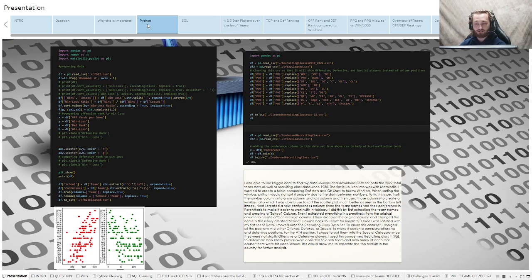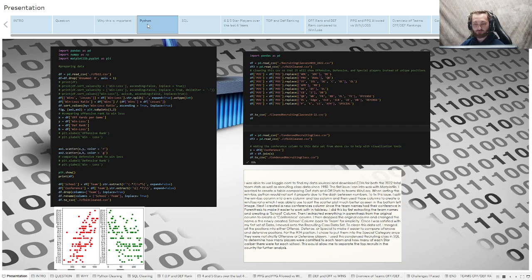Next, I created a new conferences column, since the team names had their conferences in parentheses, just to make it easier to work with in Tableau. I did this by first extracting the team names and creating a school column. Then I extracted everything in parentheses from the original column to create a conference column. I then dropped the original column and changed the newly created school column back to team for simplicity.